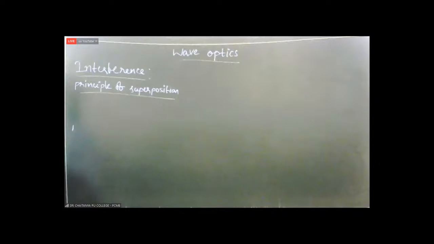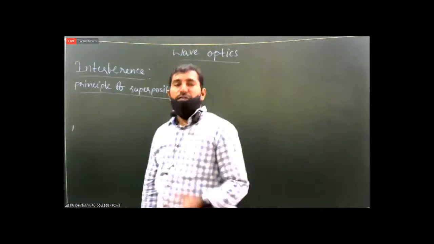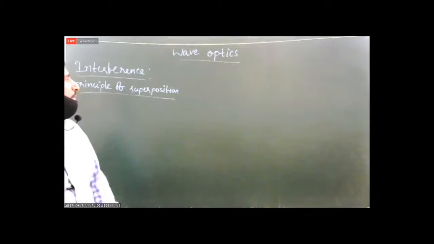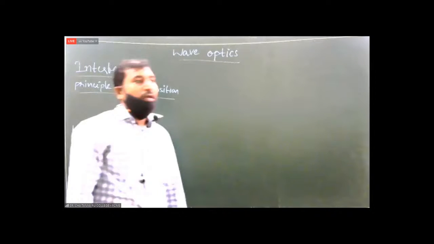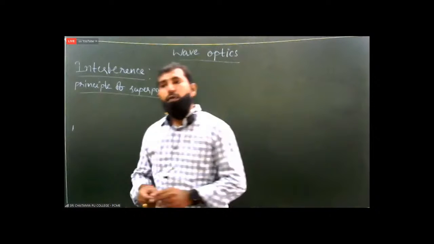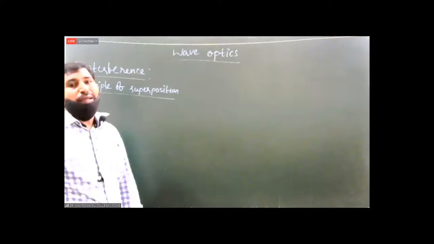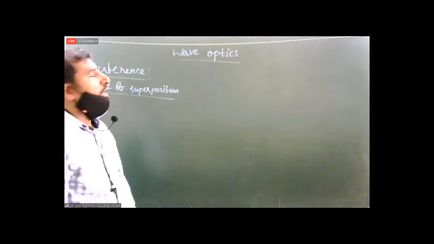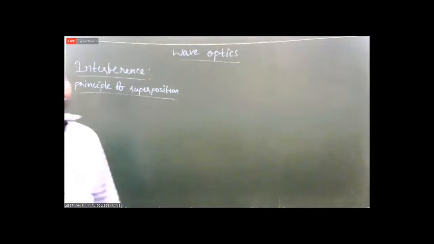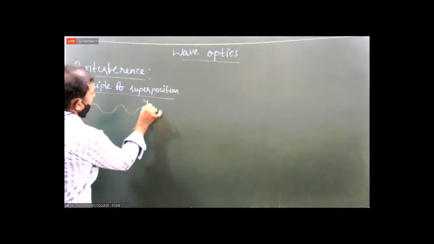Principle of superposition in the sense, if you consider two or more waves traveling in the same direction, combined with one another, then the resultant displacement is equal to the vector sum of displacement of individual waves. Suppose it is a wave with a displacement y1.